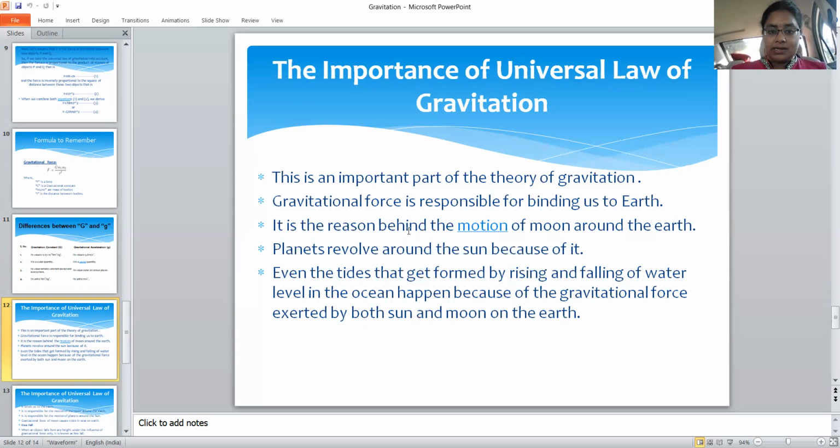Next, it is the reason behind the motion of the moon around the Earth. We all know the moon is a satellite of the Earth and revolves around it. Why does this happen? Because of gravitation only. Planets revolve around the sun because of the gravitational force only. Oceans and seas have tides, and the heights of tides vary from time to time, because of the gravitational force only.